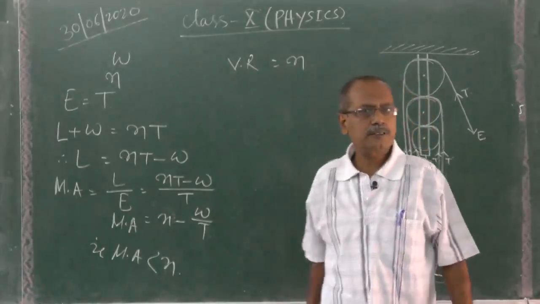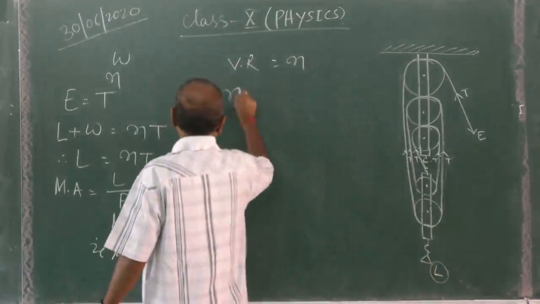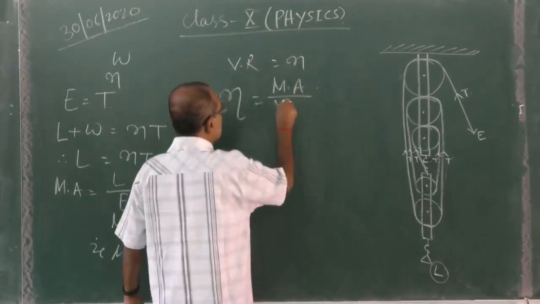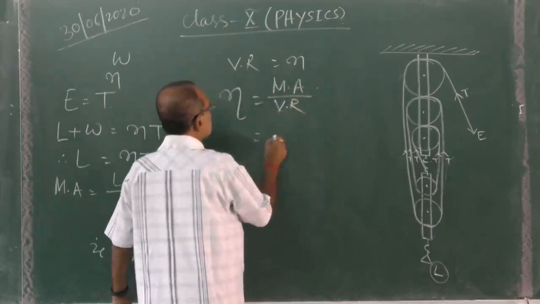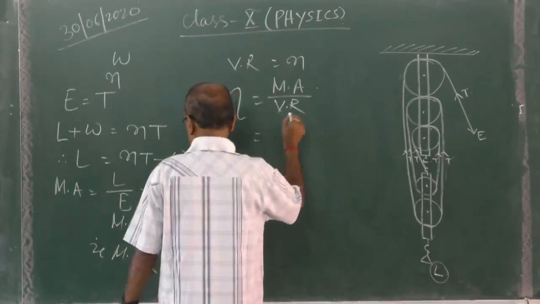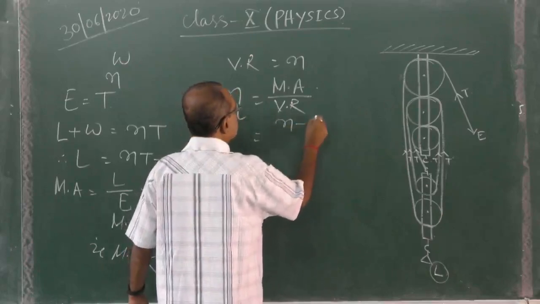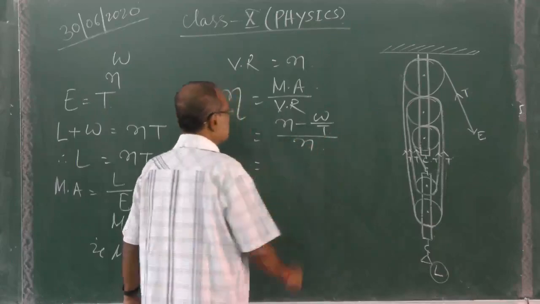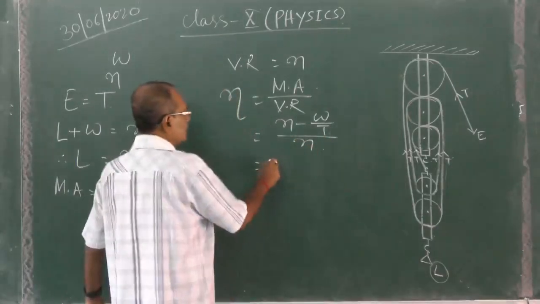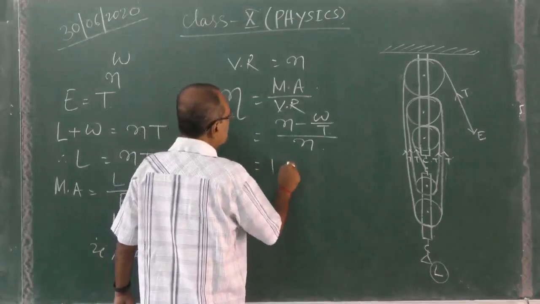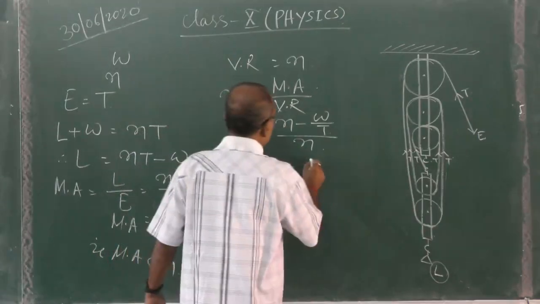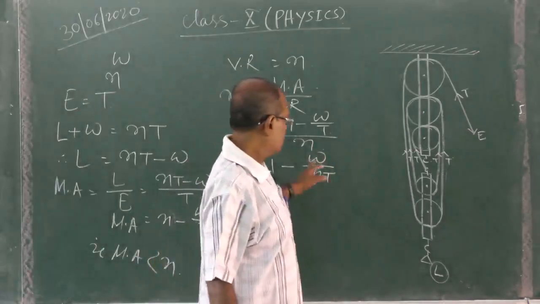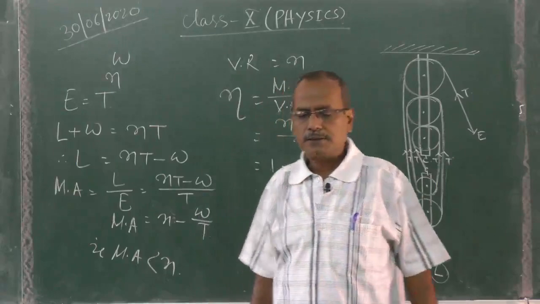So then efficiency eta is equal to mechanical advantage by VR, which is equal to N minus W by T divided by N. So this one will come as 1 minus W by NT.